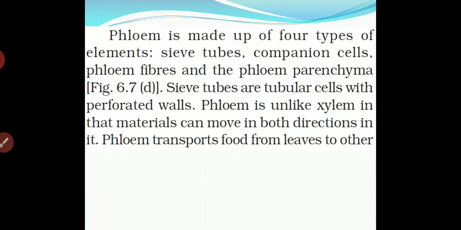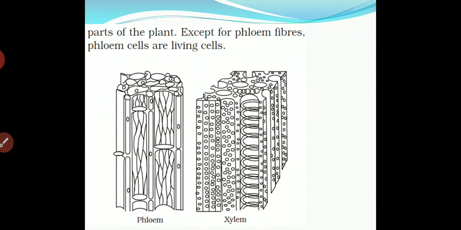Phloem transports food from leaves to the different parts of a plant. Except for phloem fiber, phloem cells are living cells.